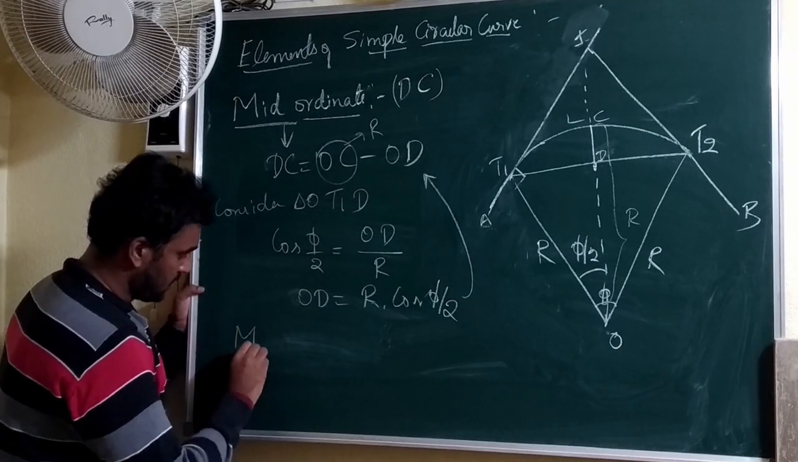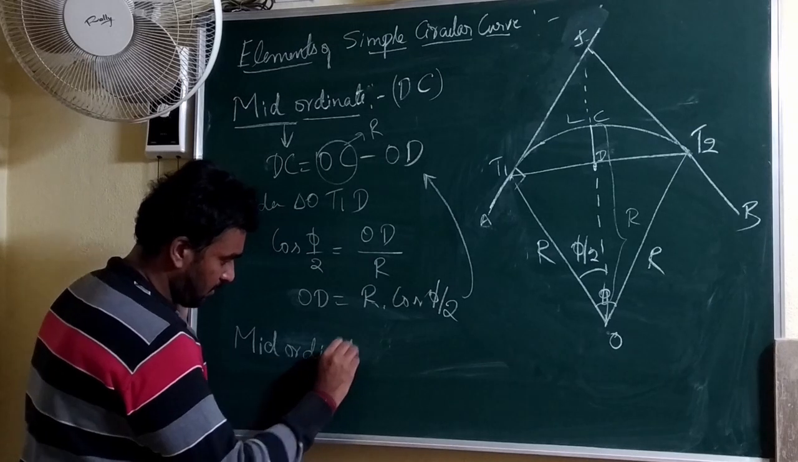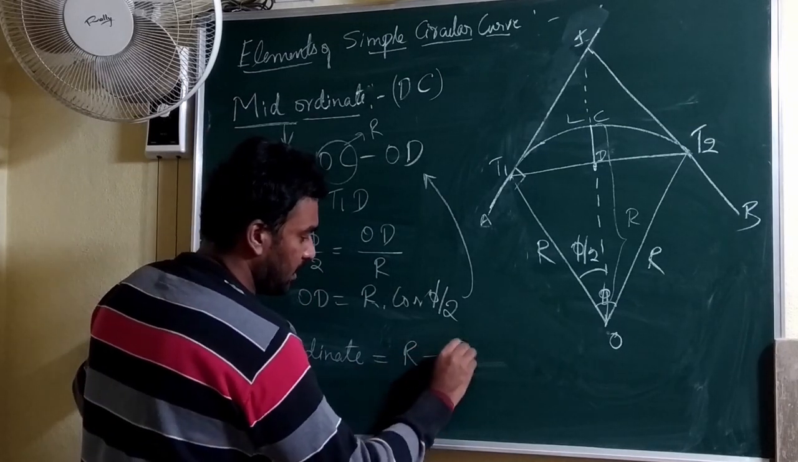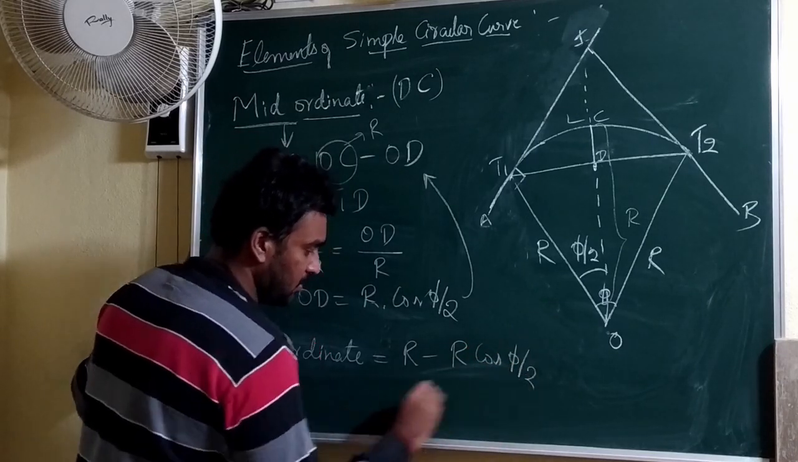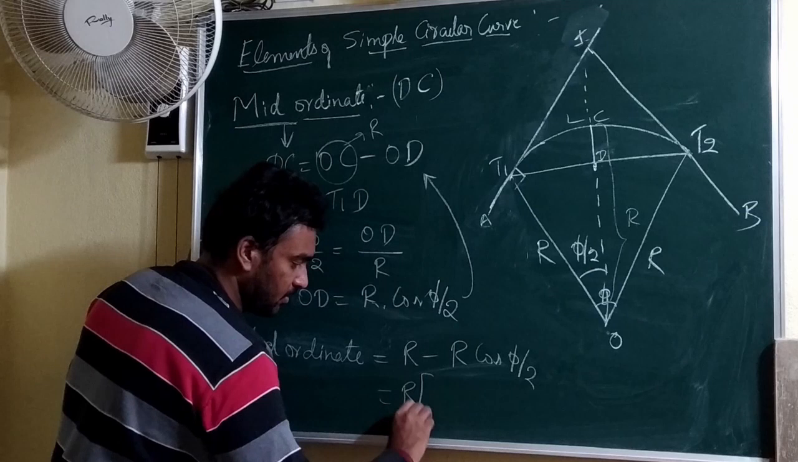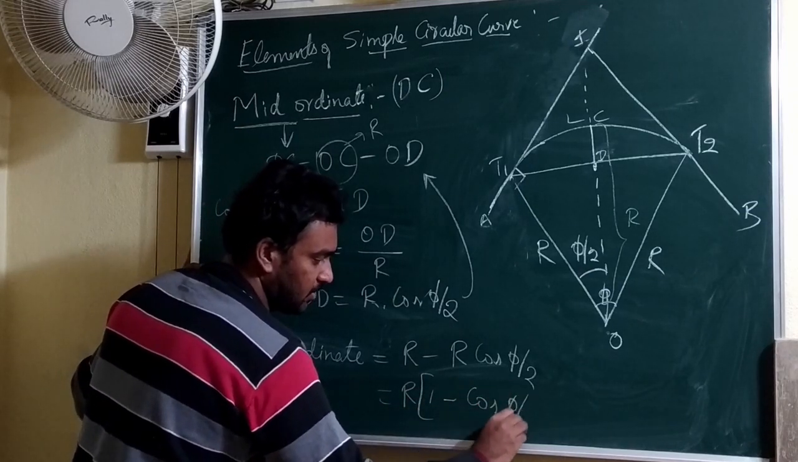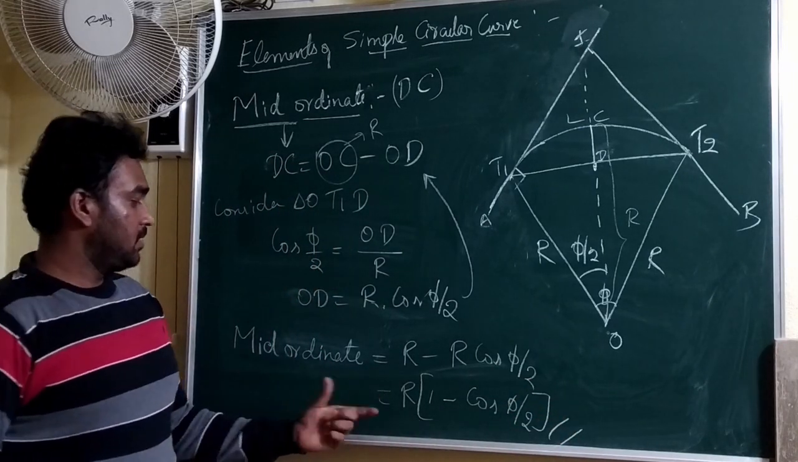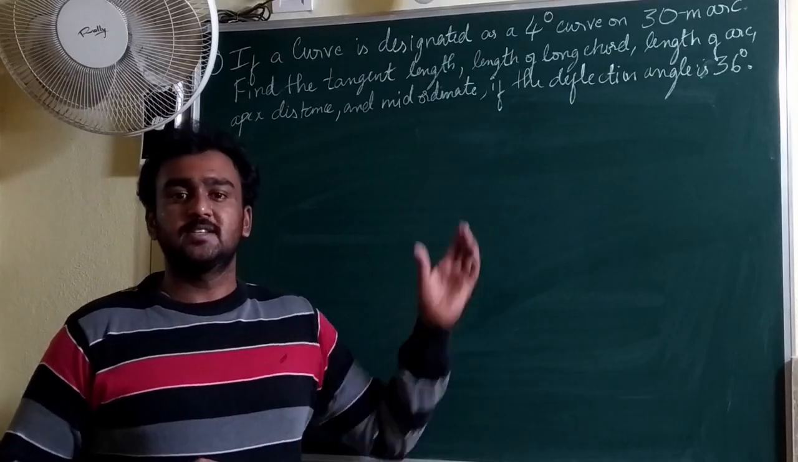So the mid-ordinate is given by R minus R cos Δ/2. If you take R as common, it is R times (1 minus cos Δ/2). So this is the equation in order to obtain the mid-ordinate in the simple curve. So let us consider this problem.